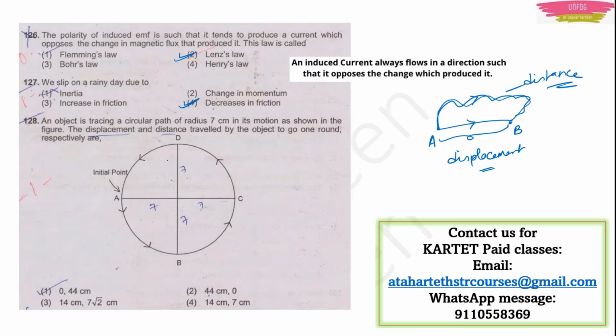Now, for example, if there is a circular motion, the body starts from here, goes in a circular motion, and again comes back to its place. It has travelled the distance of the circumference of this circle, but displacement is 0 because the position of the body has not changed. This is the difference between distance and displacement. So I gave you one answer actually. Displacement will be equal to 0 here. Why?